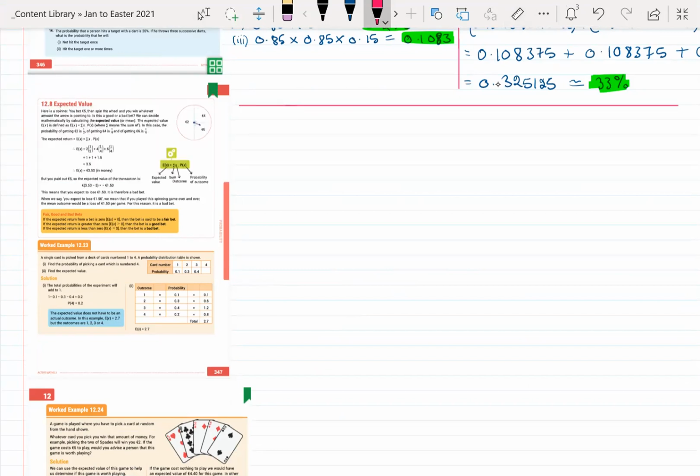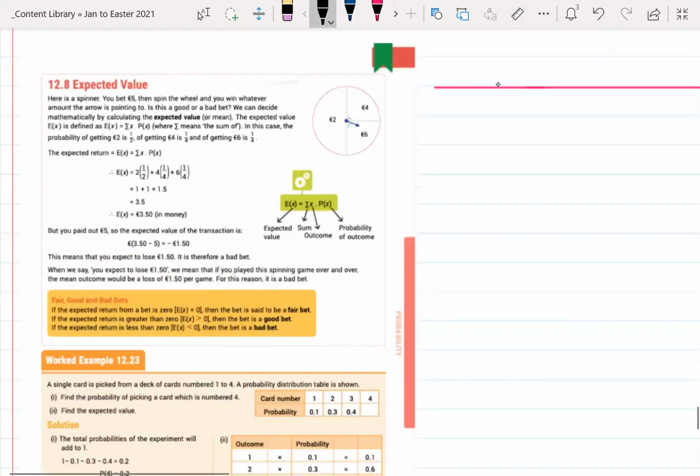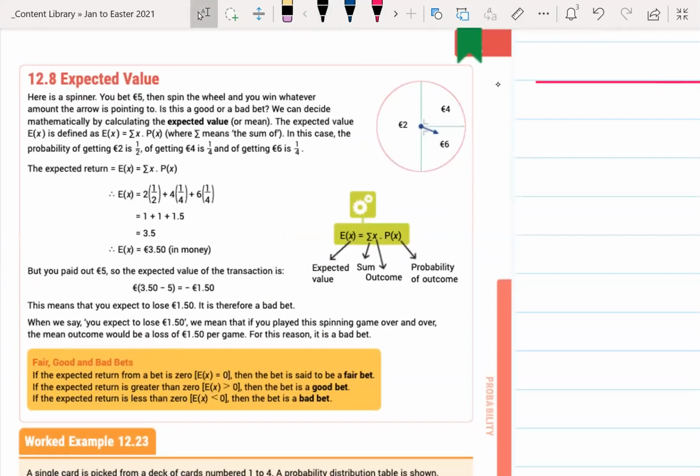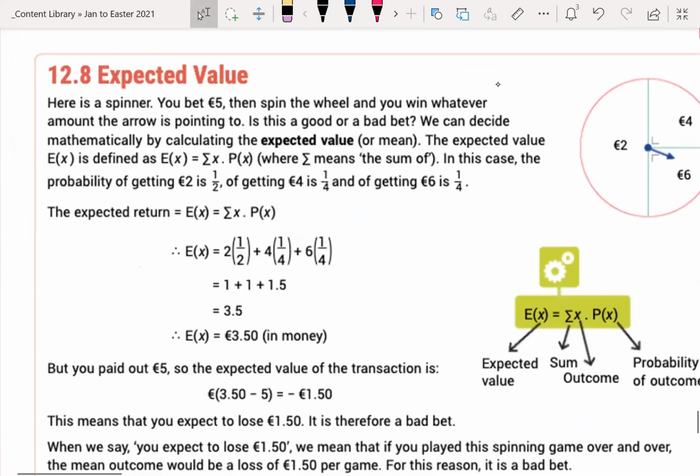When you play games, and probability, of course, has a lot to do with gambling and things like that, you know. So here we have a spinner. You bet €5, then spin the wheel and you win whatever amount the arrow is pointing to. Pretty simple. Is this a good or a bad bet? We can decide mathematically by calculating the expected value or mean. The expected value, EX we use for expected value, is defined as EX equals the sum of X multiplied by the probability of X.